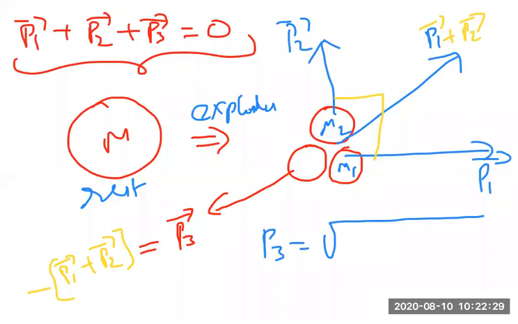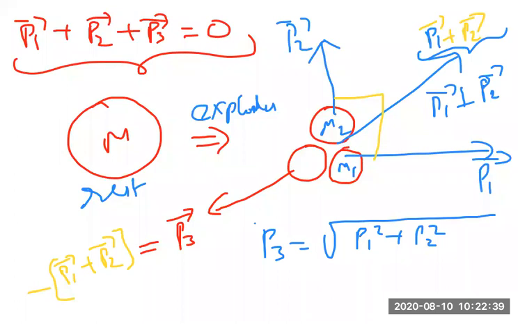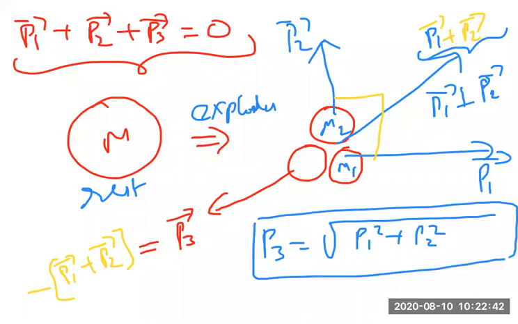I can write the square root of P1 square plus P2 square, because here they are perpendicular to each other. P1 bar perpendicular to P2 bar means the magnitude we can write as the square root of P1 square plus P2 square. This is the information for a bomb that explodes into three parts.